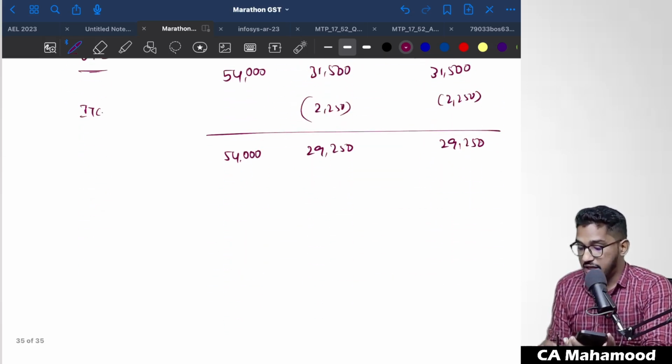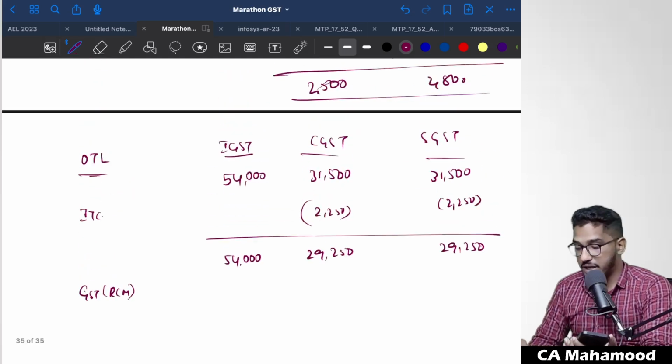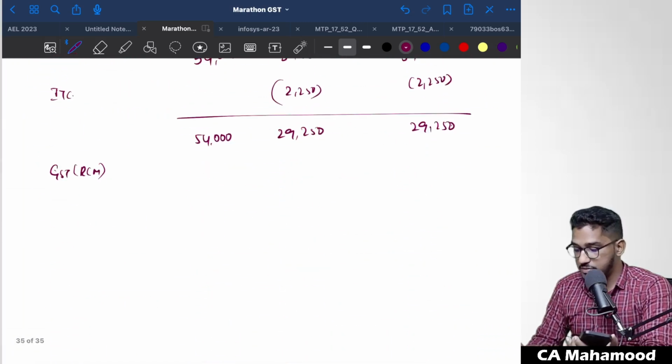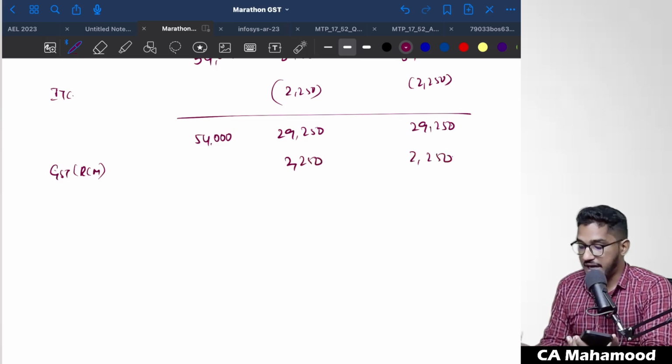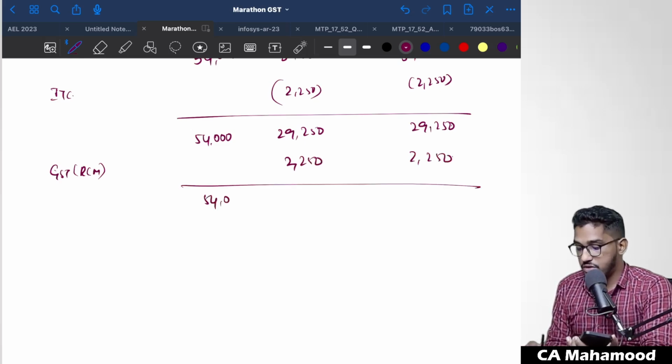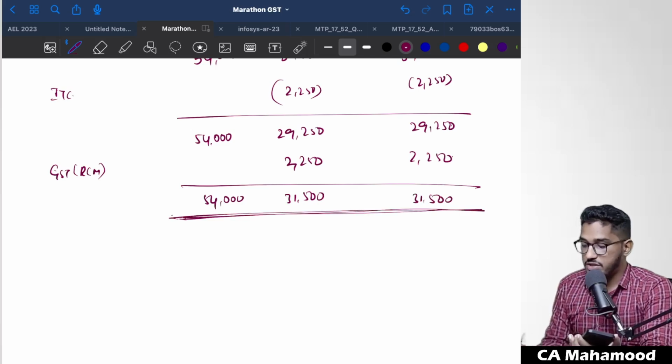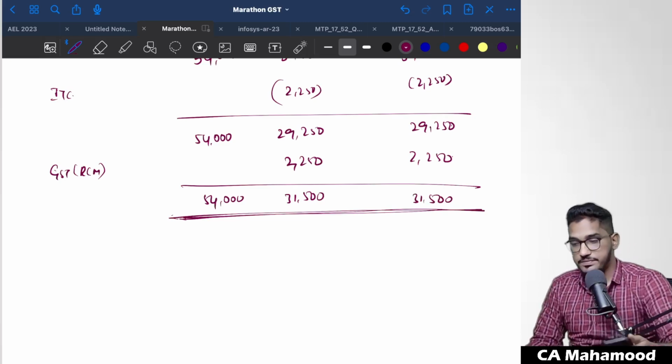Not just this, in addition to that, whatever GST I have to pay on reverse charge mechanism. What GST do I have to pay on reverse charge mechanism? This 2,250 also I have to pay on reverse charge mechanism, so I have to add 2,250 and 2,250 here. If I add it, in total 54,000 rupees of IGST, 31,500 rupees of CGST and 31,500 rupees of SGST you have to pay in cash. So this much complete amount you have to pay in cash.